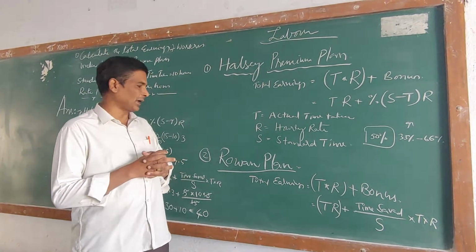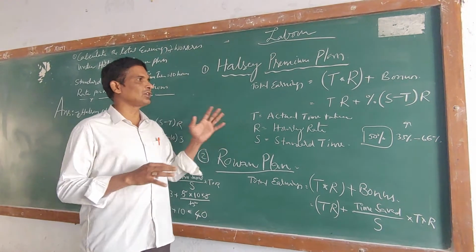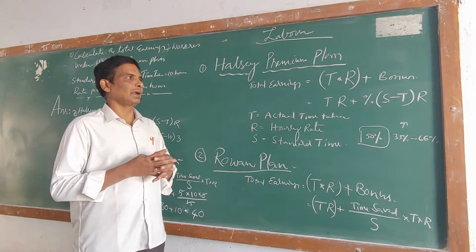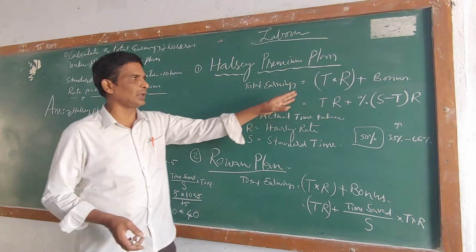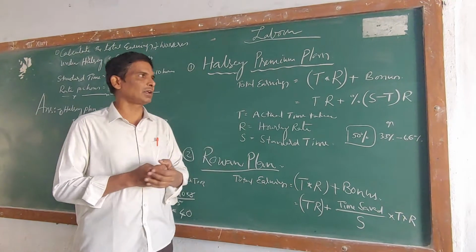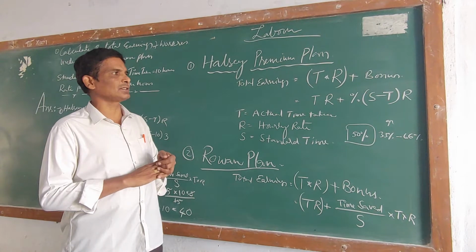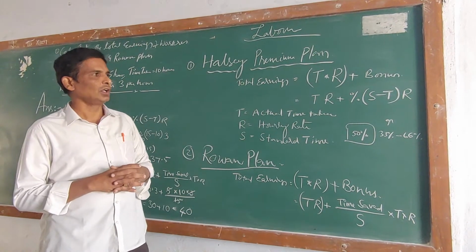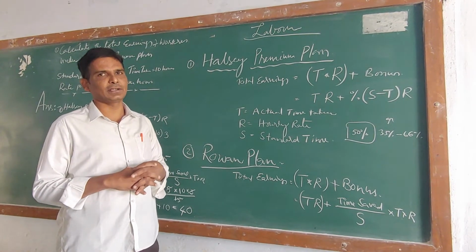Both these methods are very simple. They are based on the time taken by the worker and the hourly rate. Total earnings is simply the total time taken by the worker times the hourly rate, plus a bonus given to workers who complete the work within the standard time.